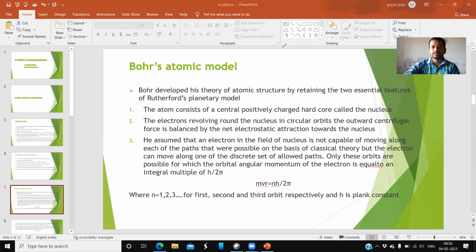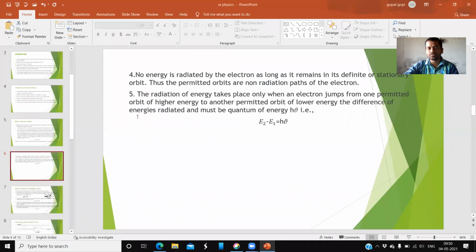And the next, fourth point. No energy is radiated by the electron as long as it remains in the definite or stationary orbit. Thus, permitted orbits are non-radiation paths of electrons.